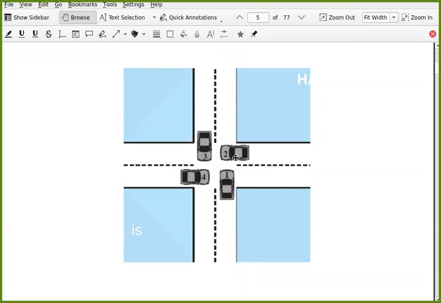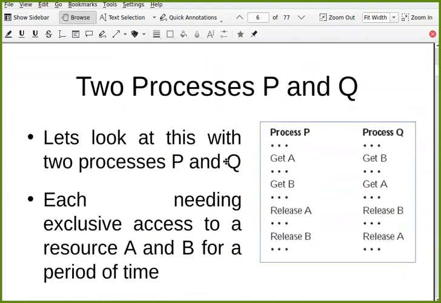So 1 is waiting for 2 to clear this segment, 2 is waiting for 3 to clear this segment, 3 is waiting for 4 to clear this segment, and 4 is waiting for 1 to clear this segment. So there is a set of processes which are blocked and waiting for another blocked process to release some resource, which is not possible. I hope this helps you to understand the problem.